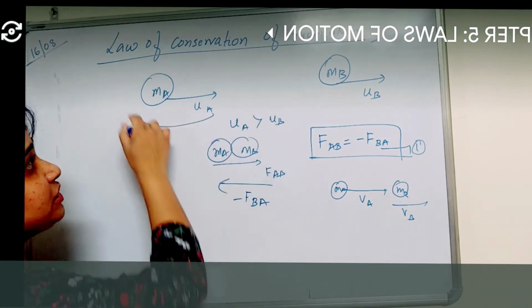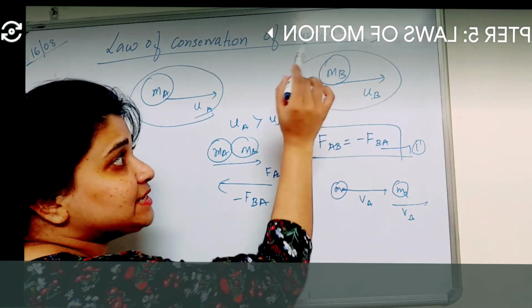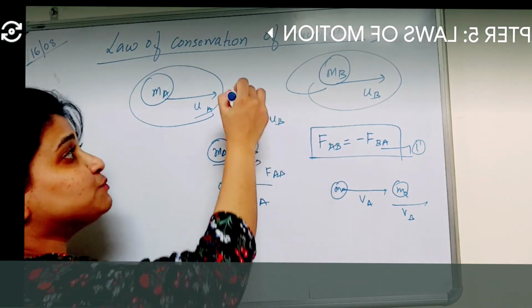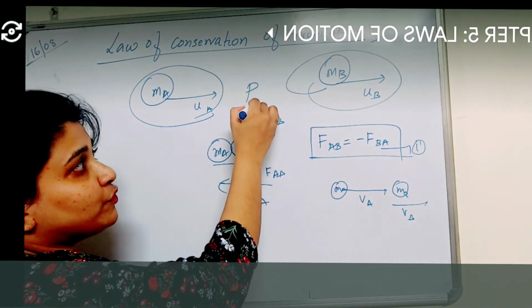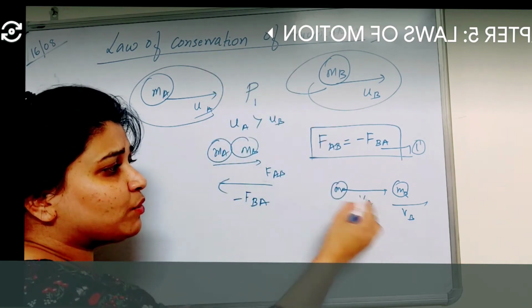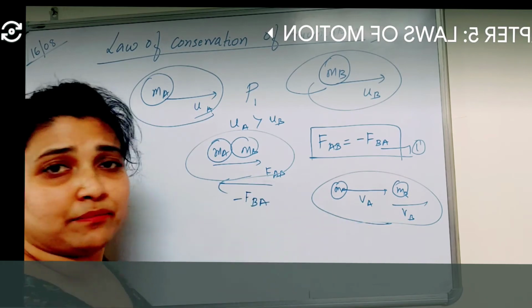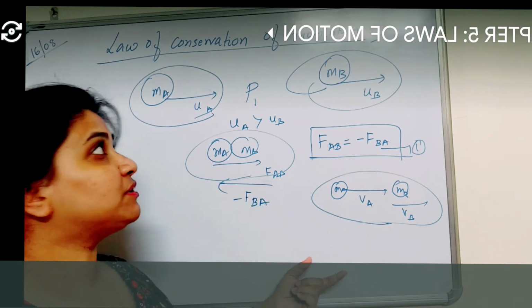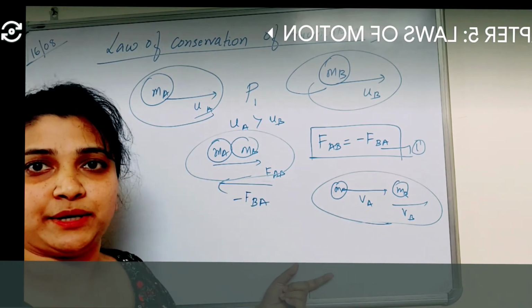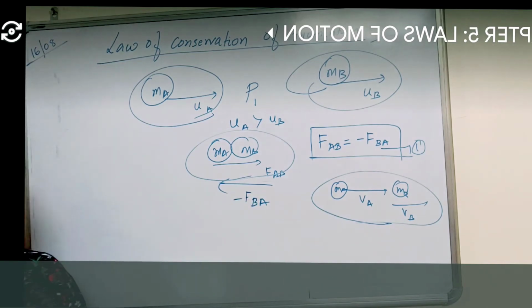Is the momentum before collision the same as the momentum after collision? That is nothing but conservation of linear momentum.